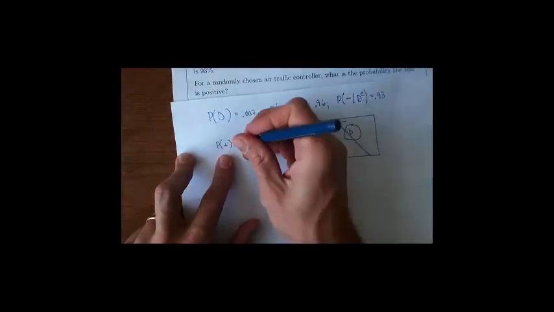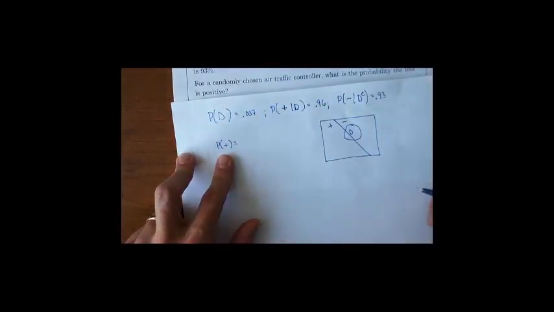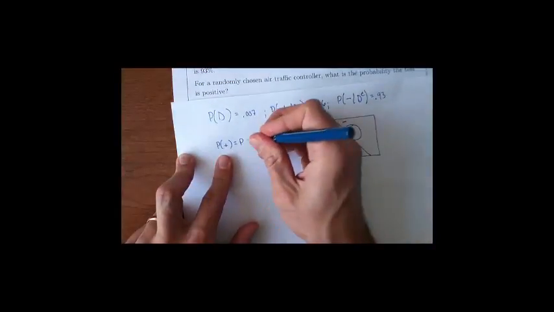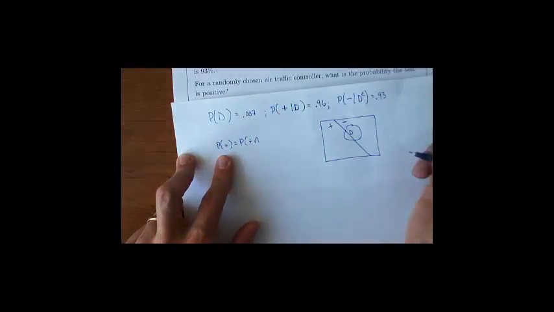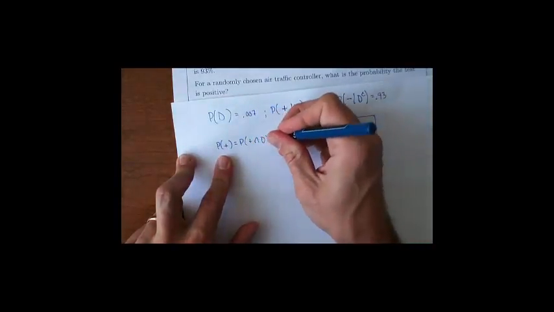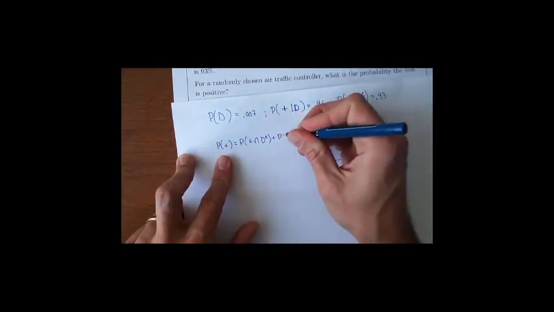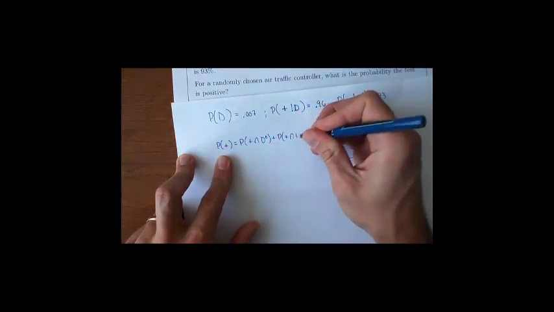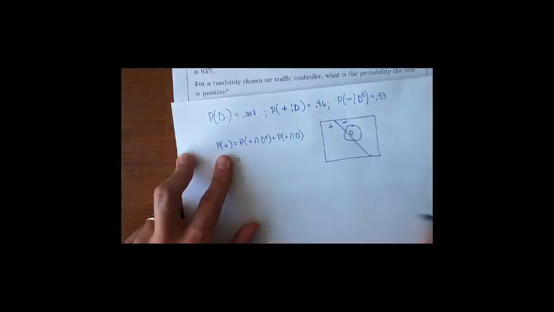Now, I propose that I can write that as the chance that they test positive and don't use drugs, plus the chance that they test positive and do use drugs. I know I can do that. Here's why. The chance that the test is positive and they don't use drugs, that's just all of this.